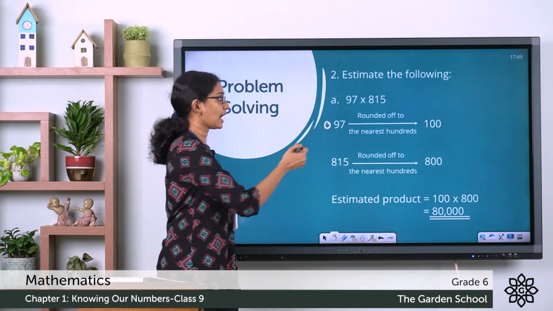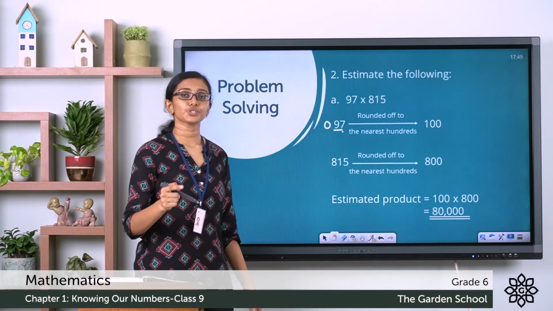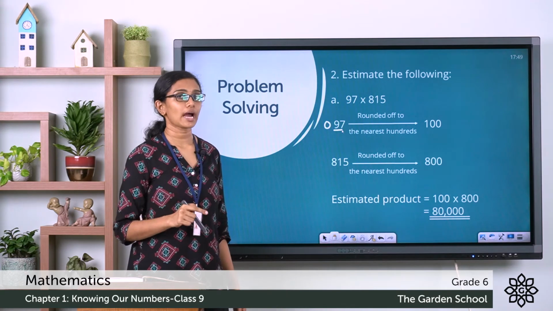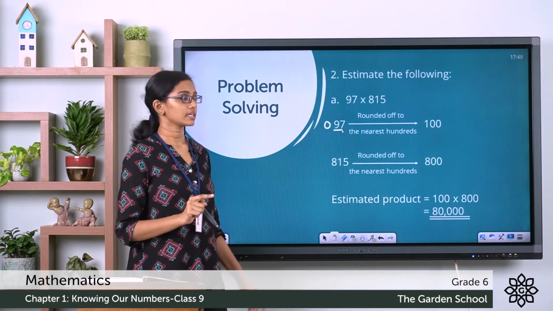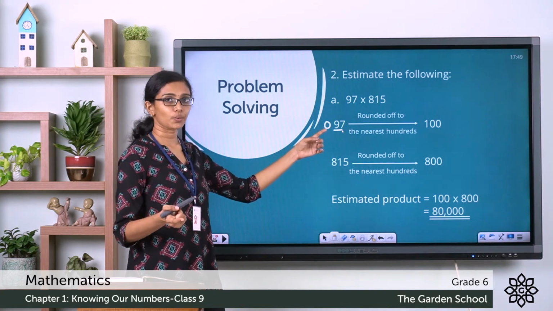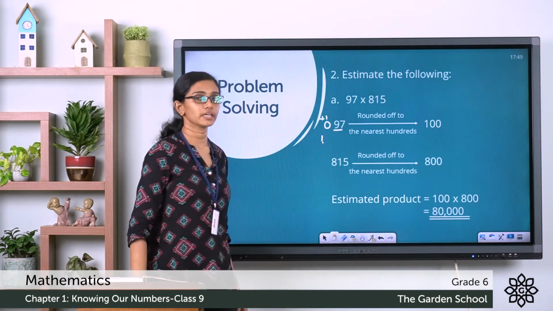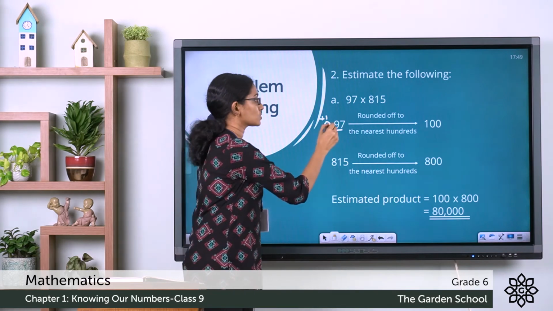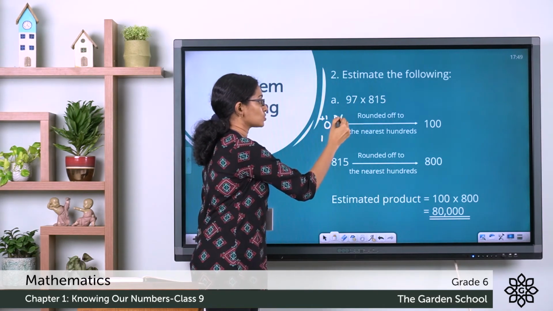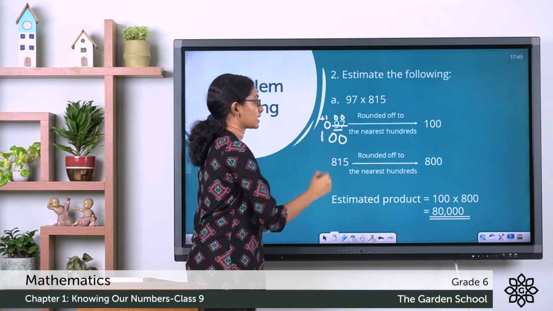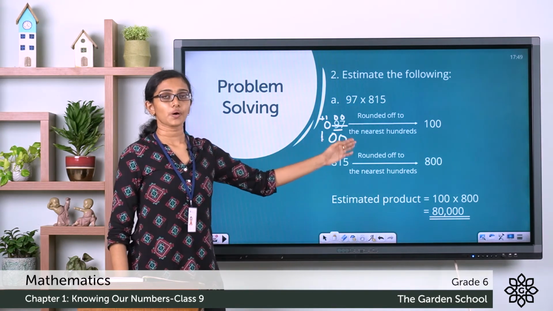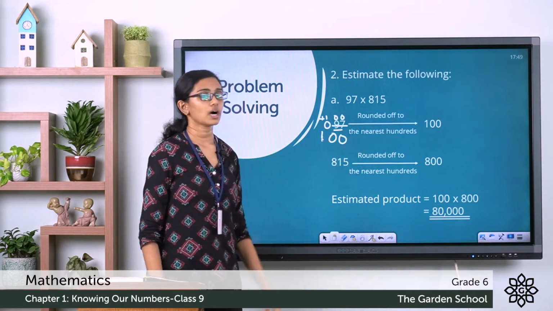Since the hundreds digit is 0, to the right of it we have 9, which is more than 5. So we have to add 1 to the rounded digit. Here, like we said, the rounded digit is 0. So when you add 1 to that, you get 1 in the hundreds place. Then you have to change the digits to the right of it to zeros. So 97 rounded off to the nearest hundreds gives you 100.